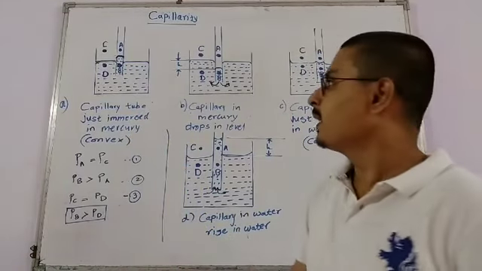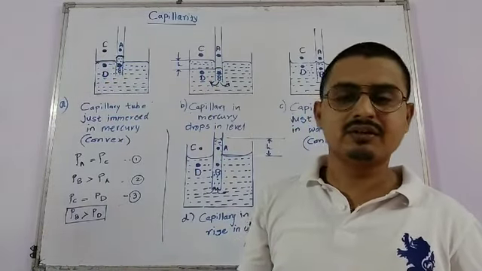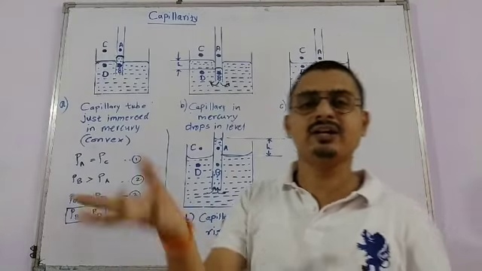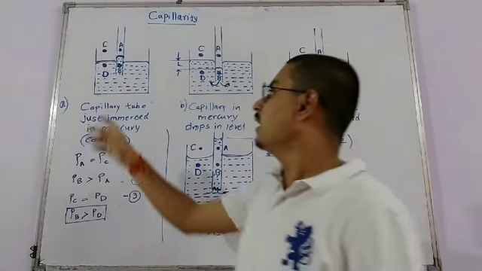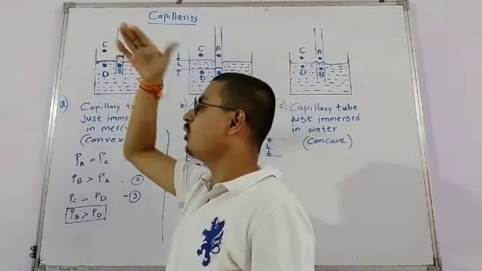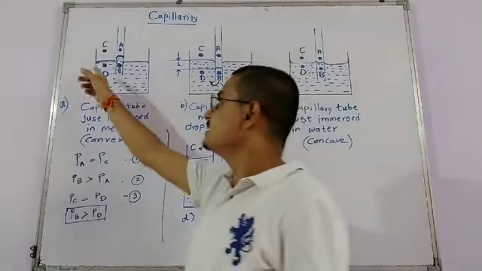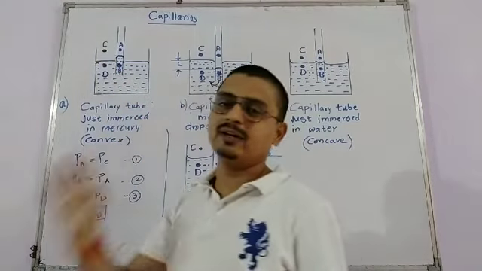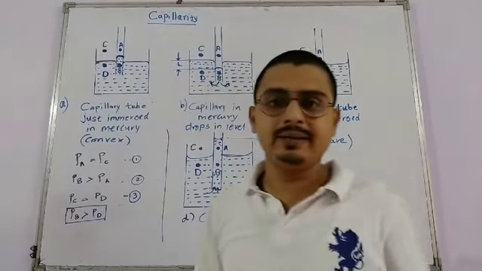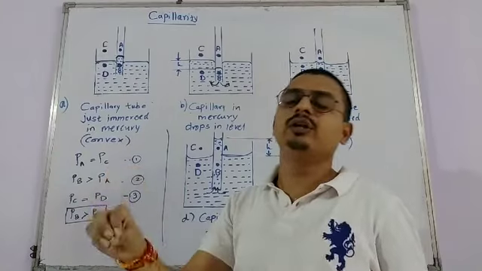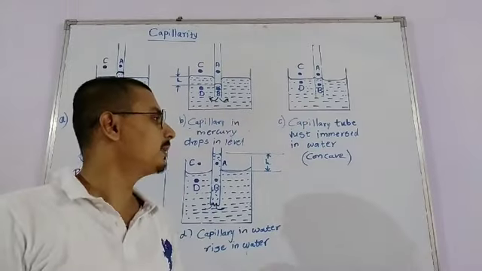I hope you understand. PB is greater than PA because the pressure at the convex surface is less than at the concave side, or we can say the pressure at the concave side is greater than the pressure at the convex side of the liquid. Then A and C are at the same horizontal level, which is above the liquid surface, so PA equals PC. Since this surface is plane, PC and PD are almost equal. Therefore the pressure at B is greater than the pressure at D. So to balance this pressure, the molecules rush out of the capillary and move into the container.